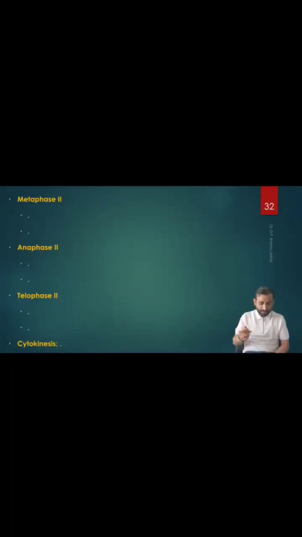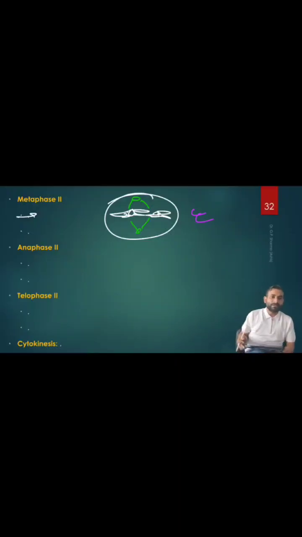Same as mitosis metaphase, the chromosomes begin to arrange in the equatorial plane, and the spindle fibers attach, formation completes, right? And then in anaphase 2, what happens?